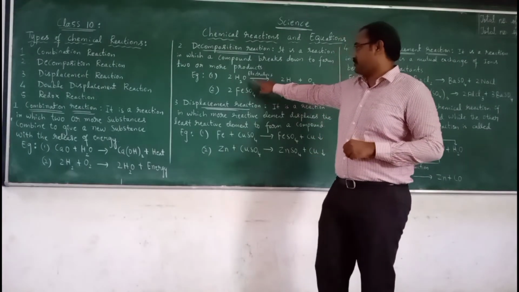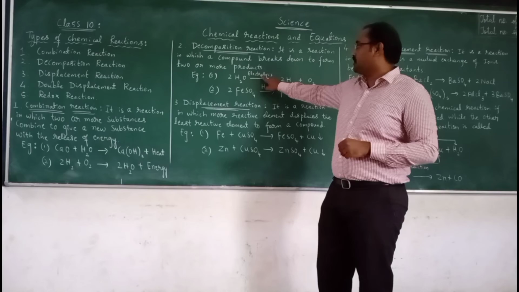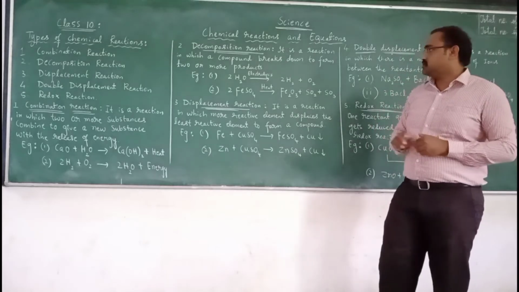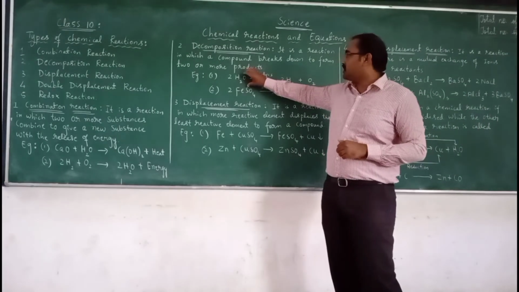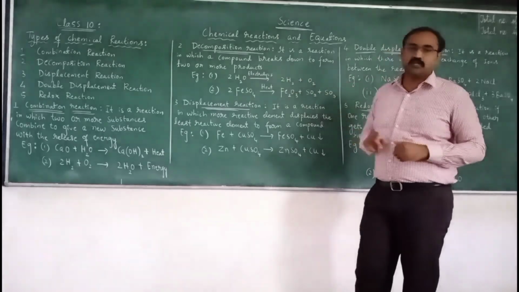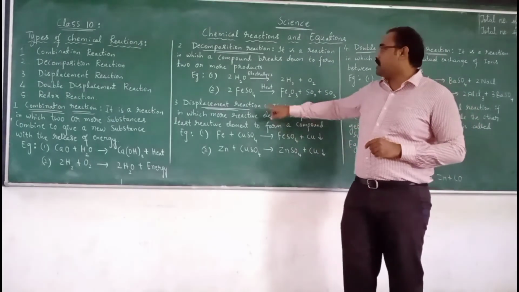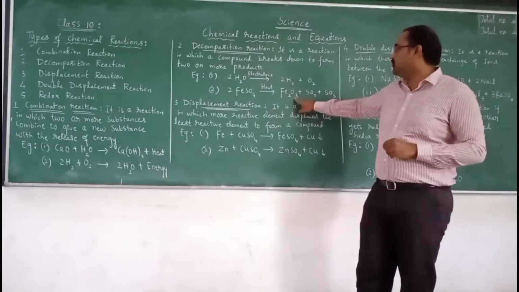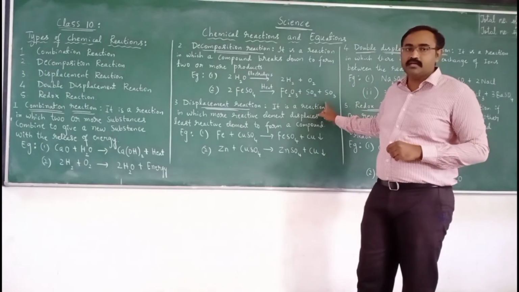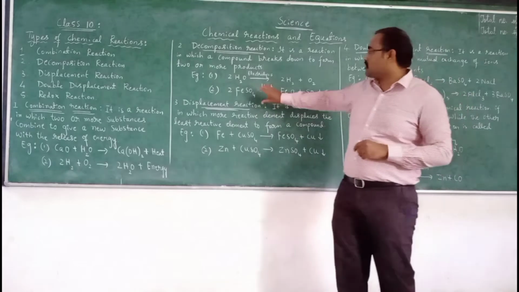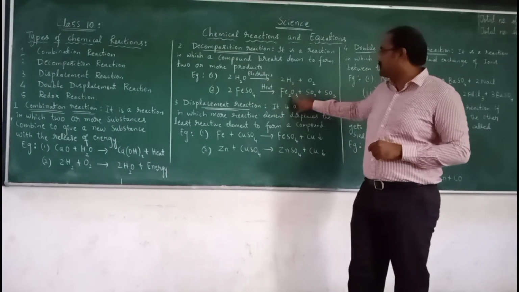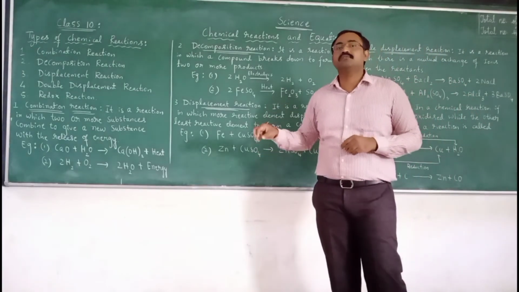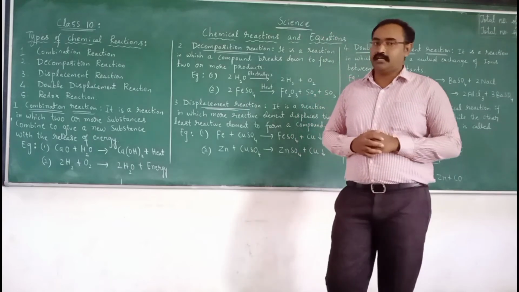For example, water. When it is subjected to electrolysis, it is separated into hydrogen and oxygen. So you can observe water is decomposed into hydrogen and oxygen. The other example, ferrous sulfate. On heating it, it is decomposed into ferric oxide, sulfur dioxide and sulfur trioxide. So a single compound, by absorbing heat energy, has decomposed into 2 or more products. Such a reaction is called a chemical decomposition reaction.